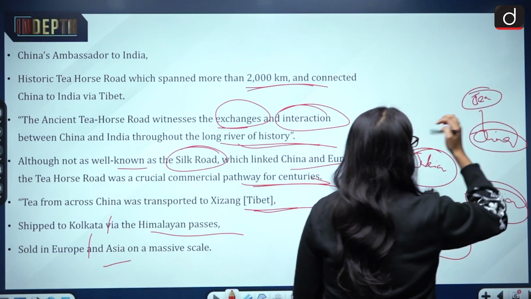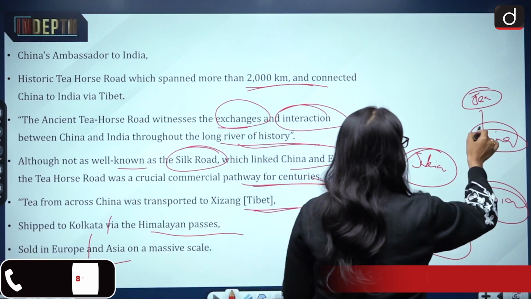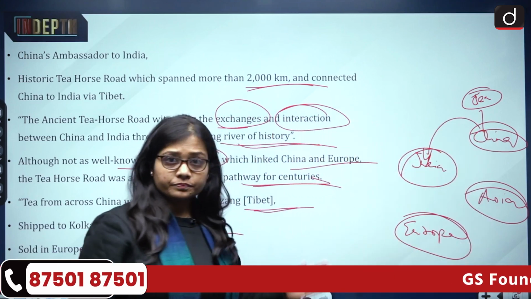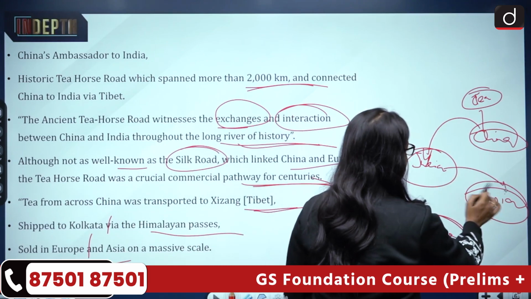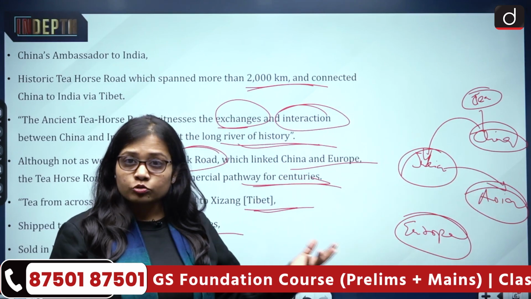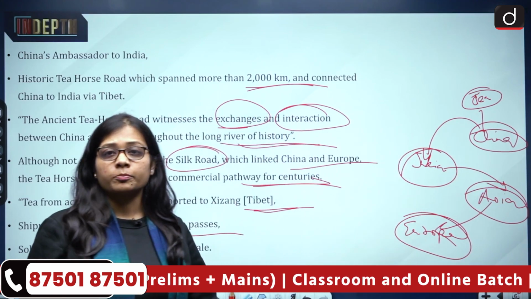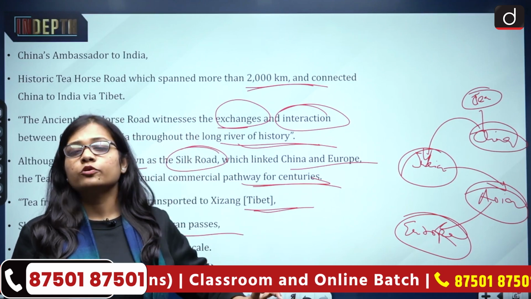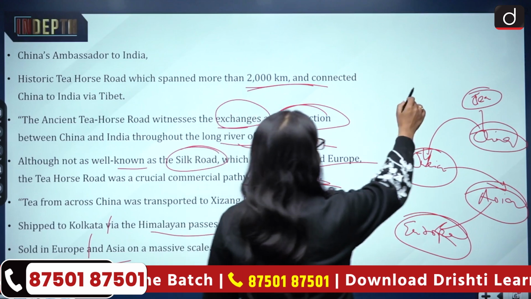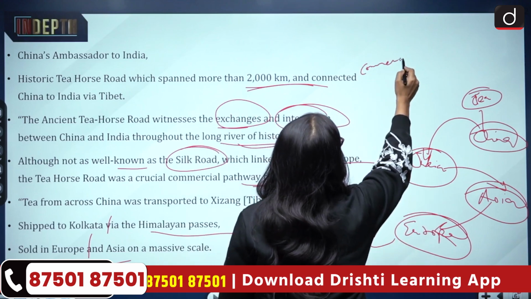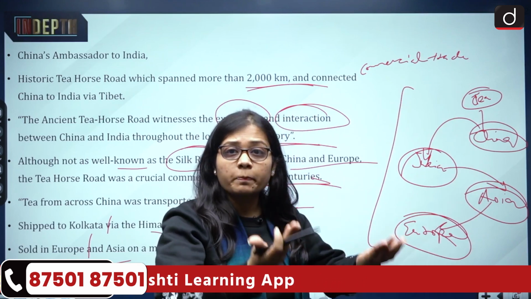So from China the tea used to reach India, passing through Tibet, and then it used to be distributed in India, and then from India it used to pass on to the other Asian countries and also to the Central Asian countries, and then it also used to pass to Europe. So this is how the global trade used to happen via the Tea Horse route, and this is how commercial trade also became famous and expanded.